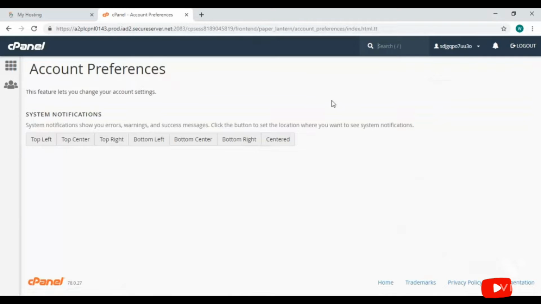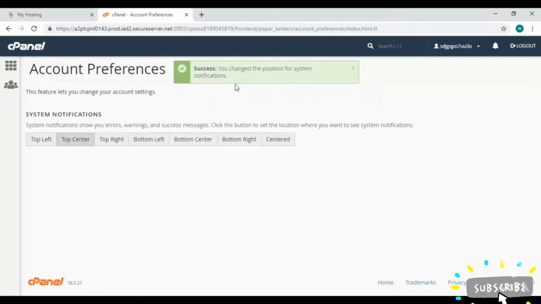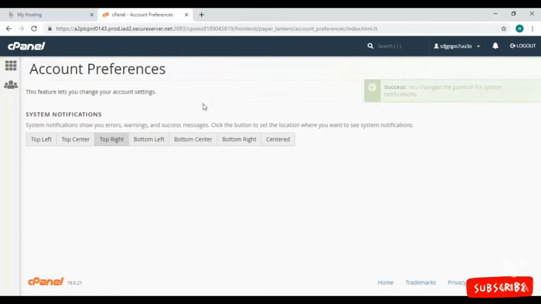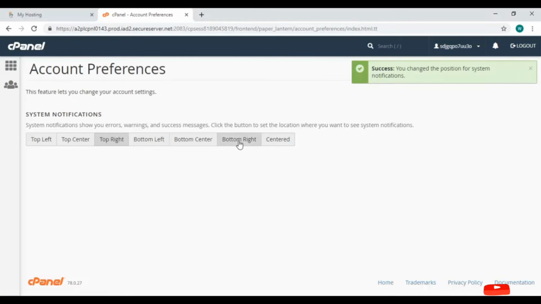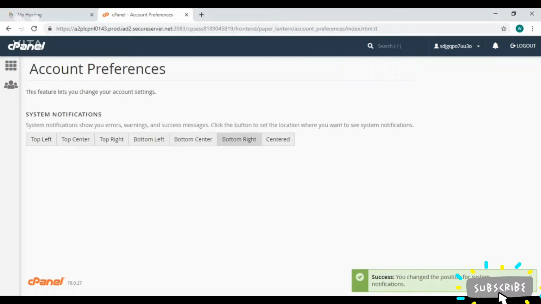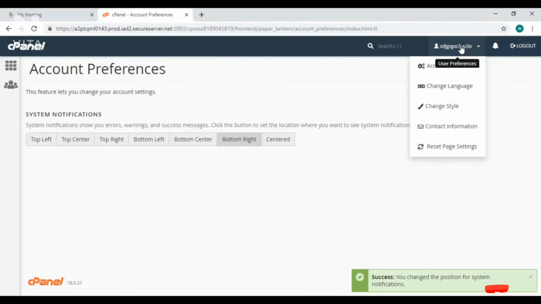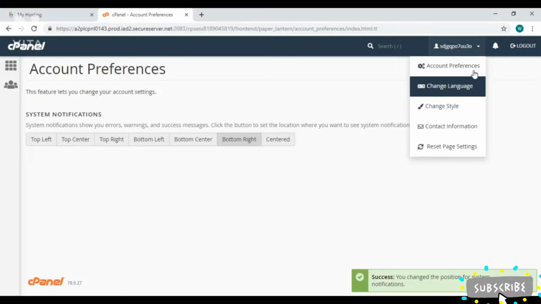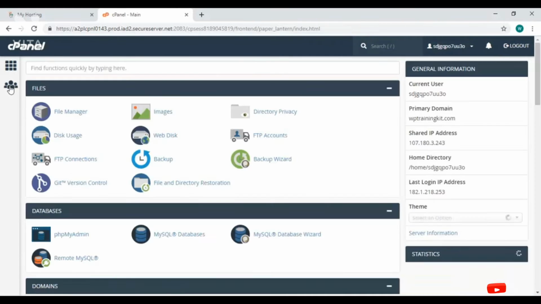Click on this account preference, and here is the settings page with various options. Select this top left, and the notification is showing in the top left corner. Similarly, with top center and top right, you can also choose bottom options here, like this bottom right. You can change more settings from here, or you can log out. Let's go back to the home page.